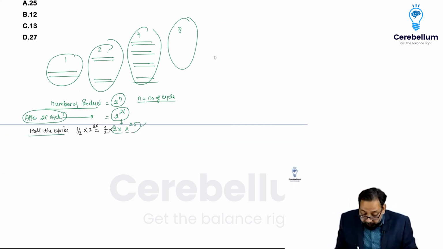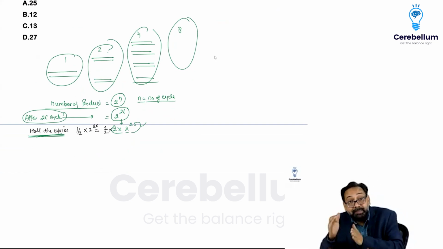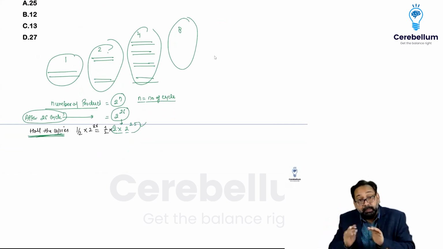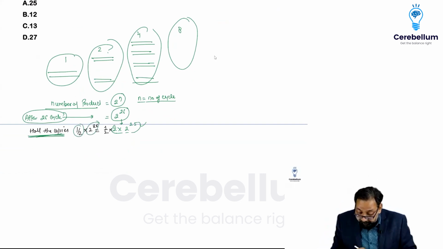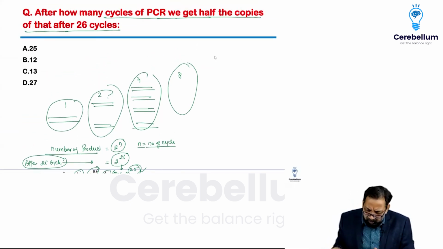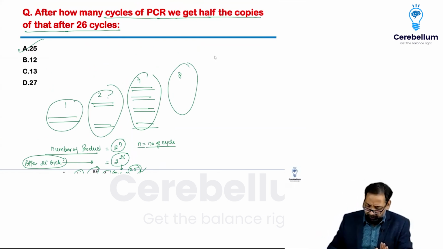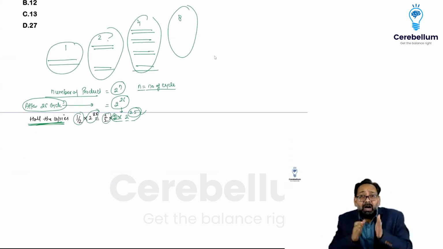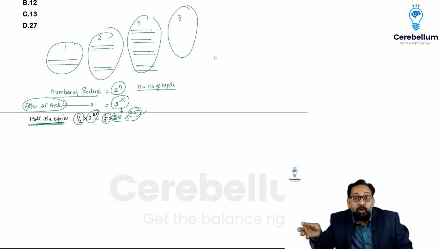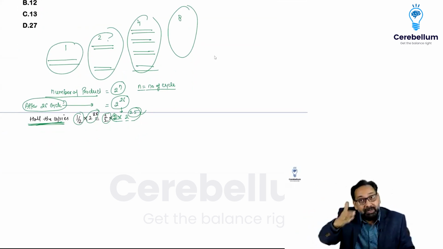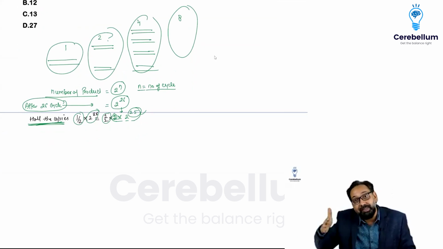So half of the copies after 26 cycles will be half into 2 to the power 26, so half is 2 to the power 25. So it is 25, very easy. Whatever the other options, our answer is 25. So simply, after each cycle the number of copies doubles, so at 25 we get half of that at 26.